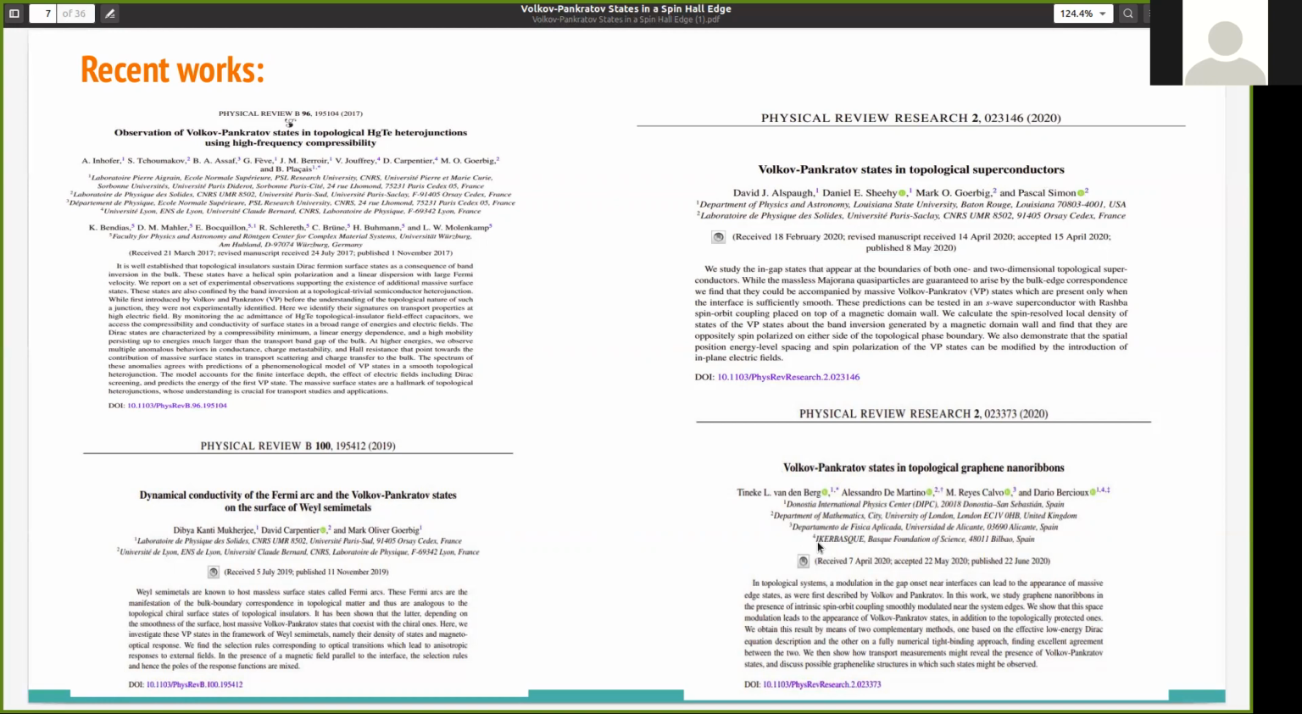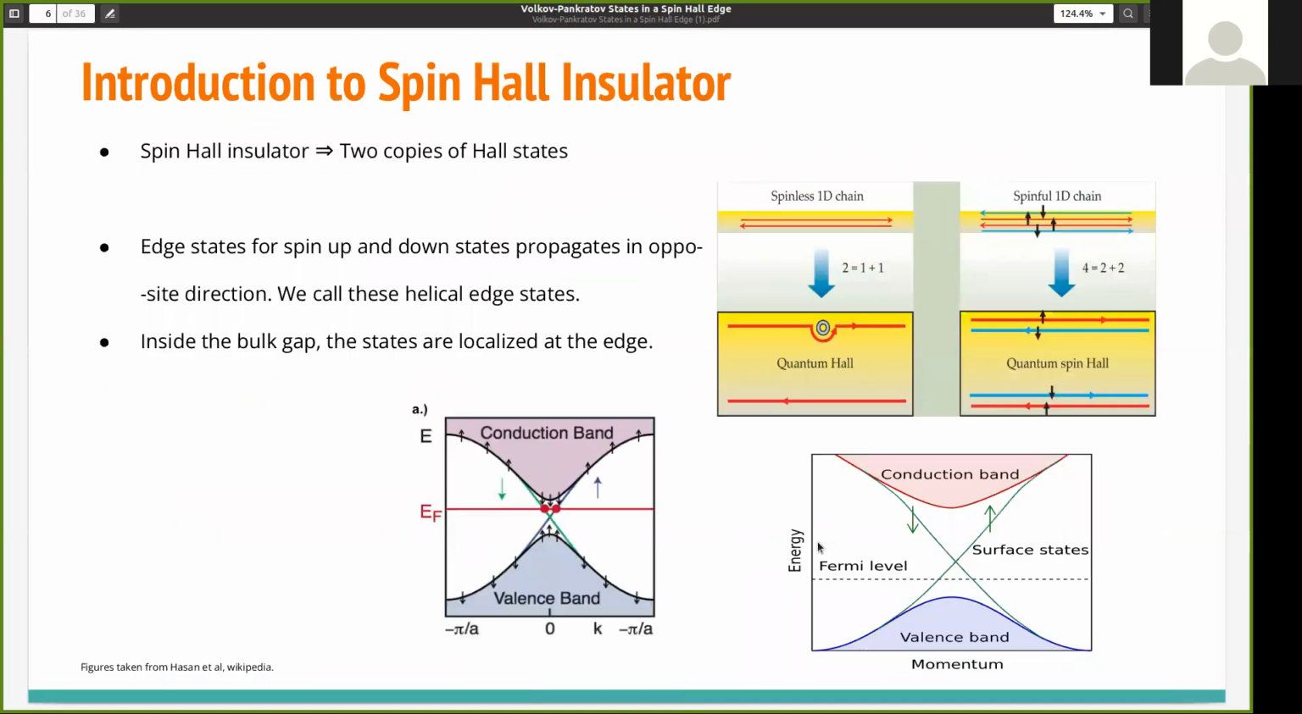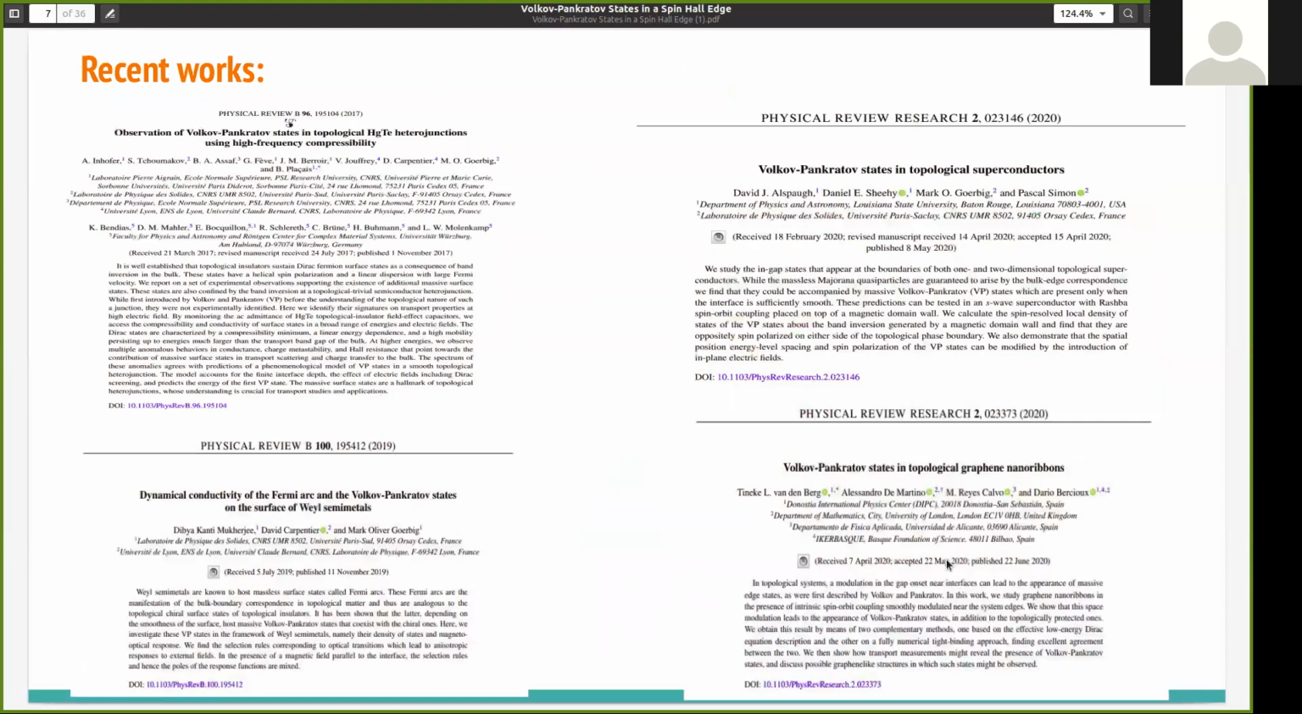Now, how is our work different from theirs? In most of the literature, they have varied the bulk band and obtained the Volkov-Pankratov states in between the varying bulk gap. But what we have done is fix the bulk gap and add a magnetic field term in the surface state, such that we open a gap in the surface edge state. So we expect to obtain Volkov-Pankratov states in between this gap of the surface state.